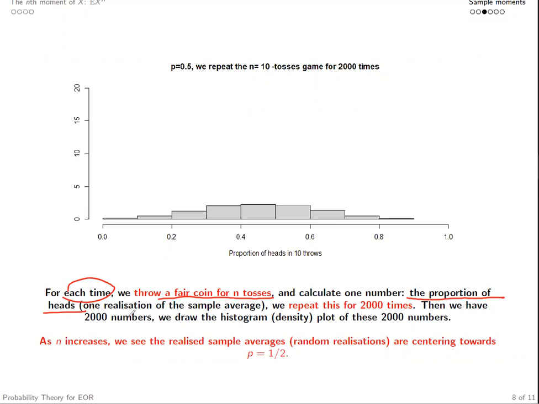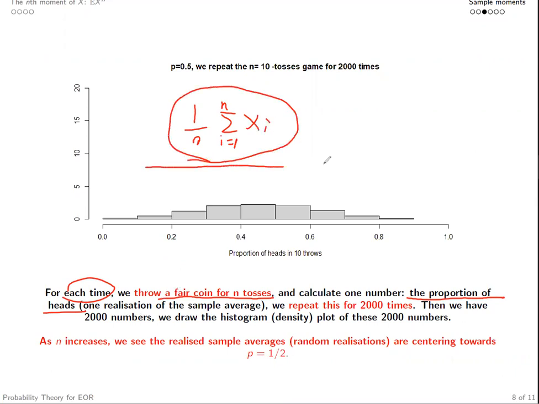This is one realization of the sample average if we denote Xi equals 1 if head, otherwise 0, right? If we toss n times, then we have a realization of this random variable.